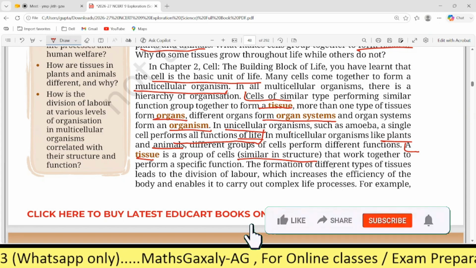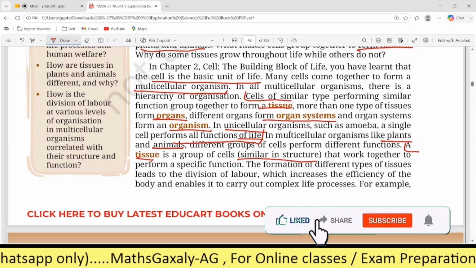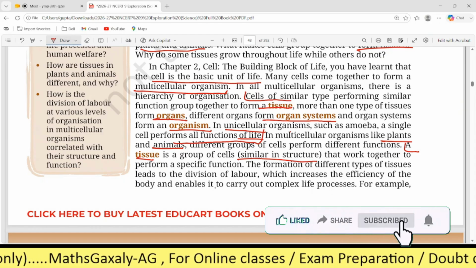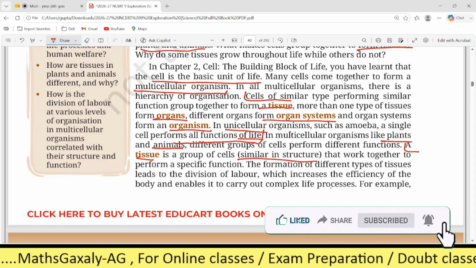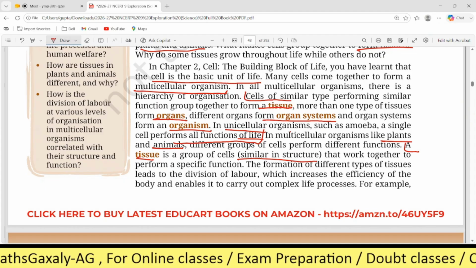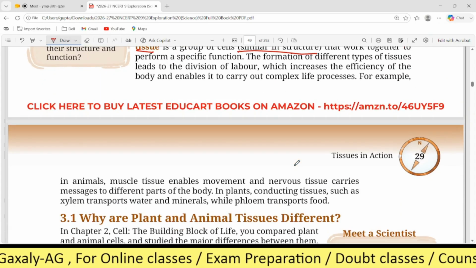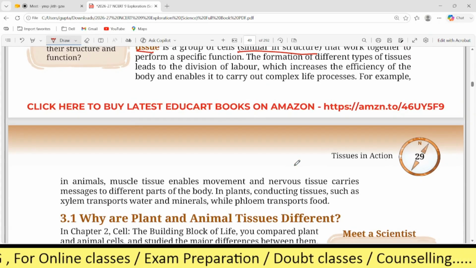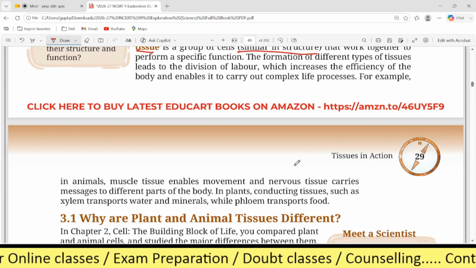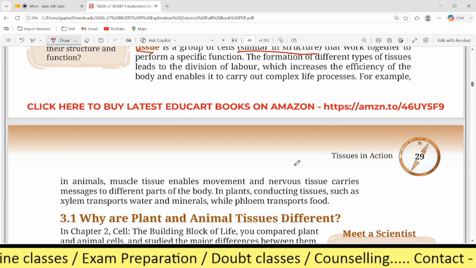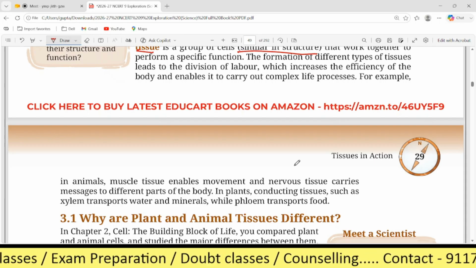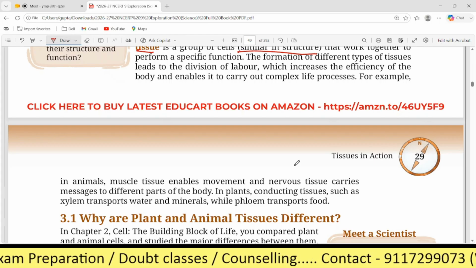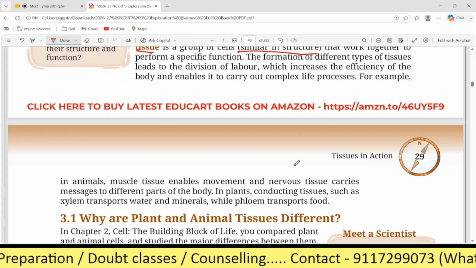The formation of different types of tissues leads to the division of labor, which increases the efficiency of the body and enables it to carry out complex life processes. For example, in animals, muscle tissues enable movement and nerve tissues carry messages to different parts of the body. In plants, conducting tissues such as xylem transport water and minerals while phloem transports food.